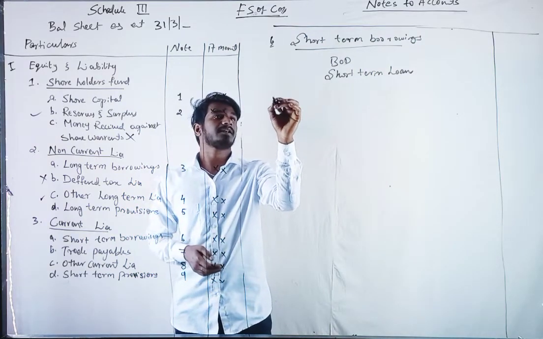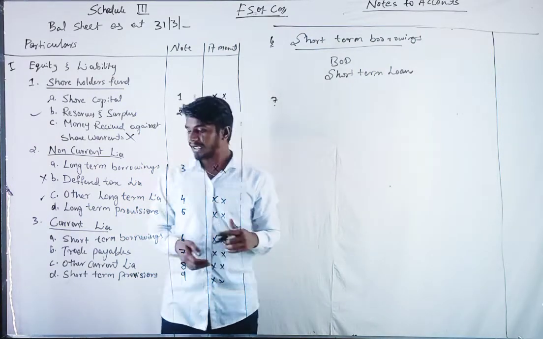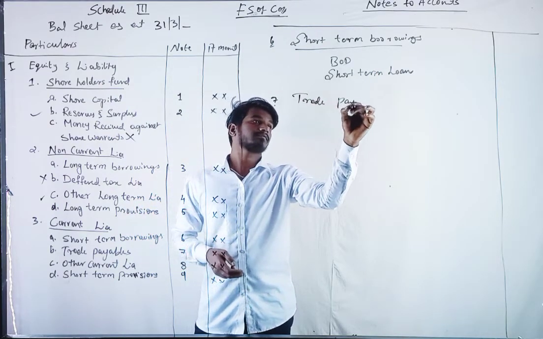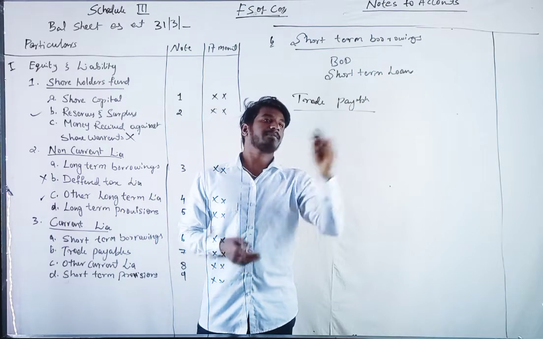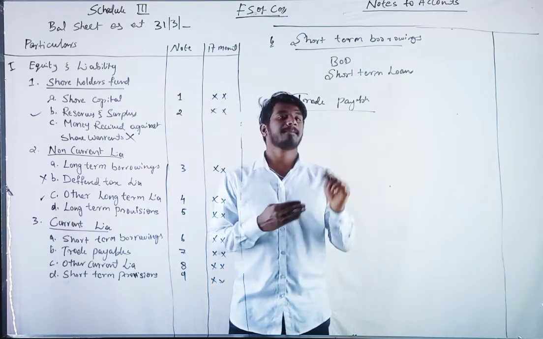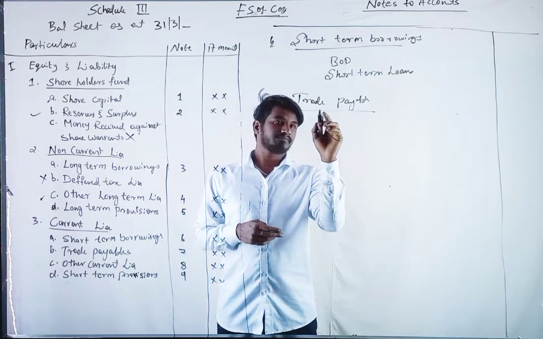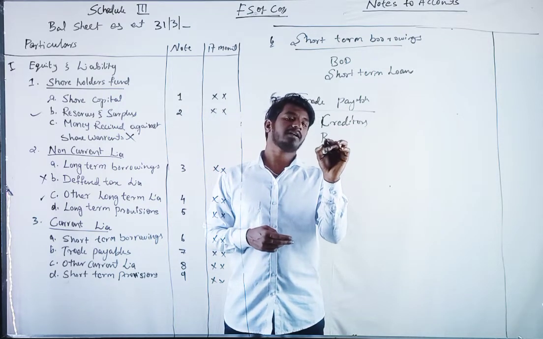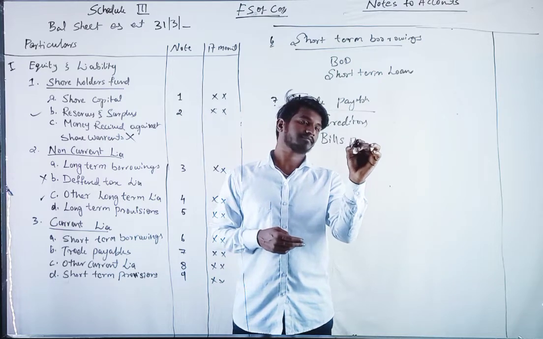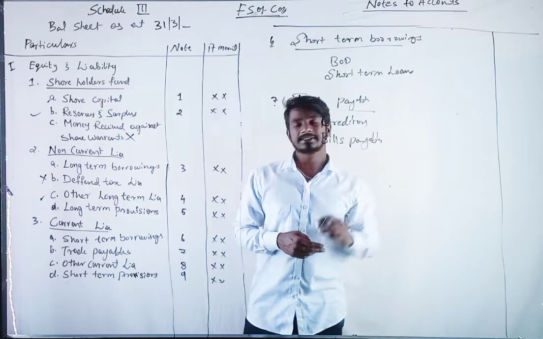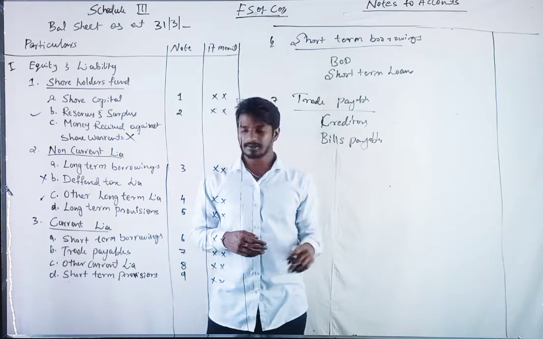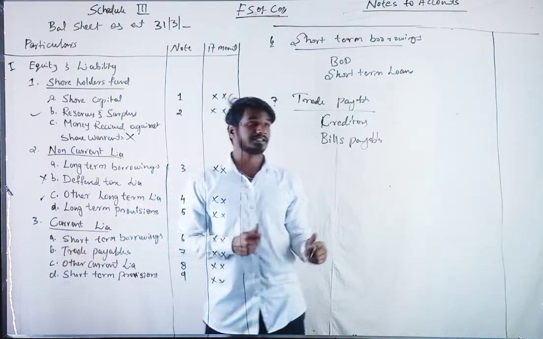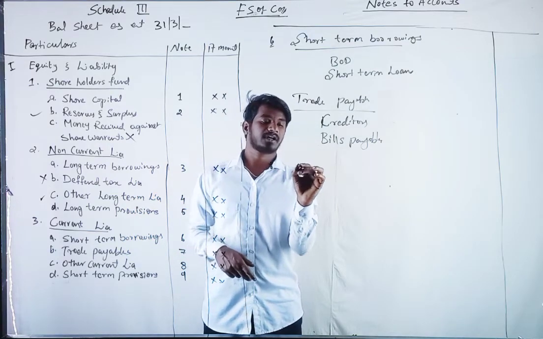And the next, trade payable. Seventh note. Under trade payable, we may take creditors and bills payable. Within a year, we will pay that. And next is other current liabilities.